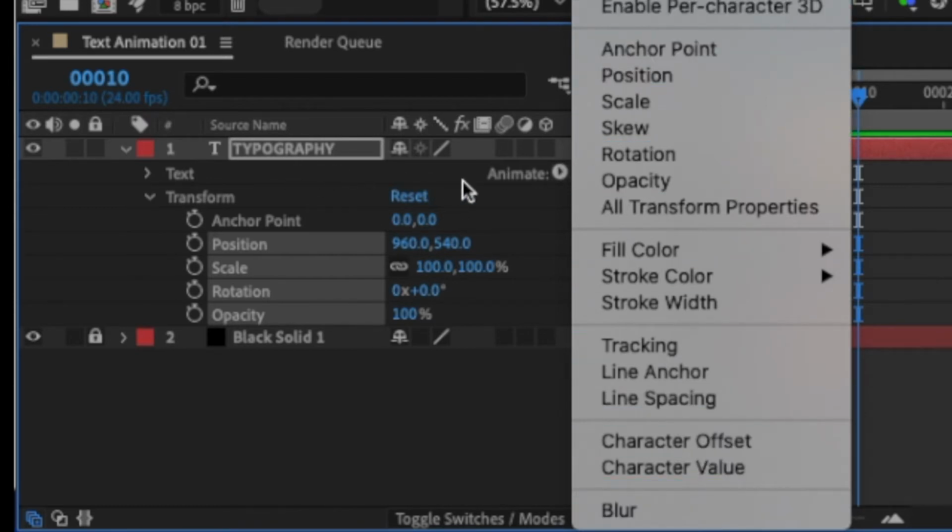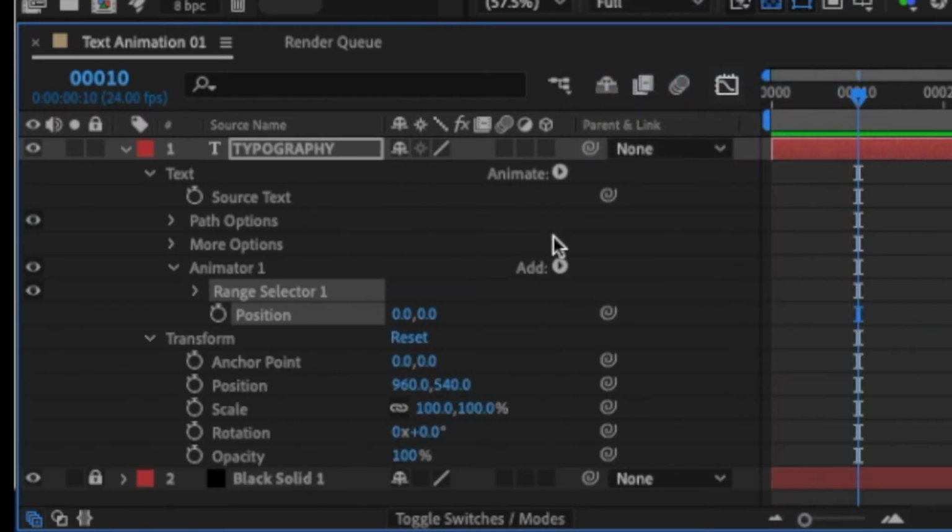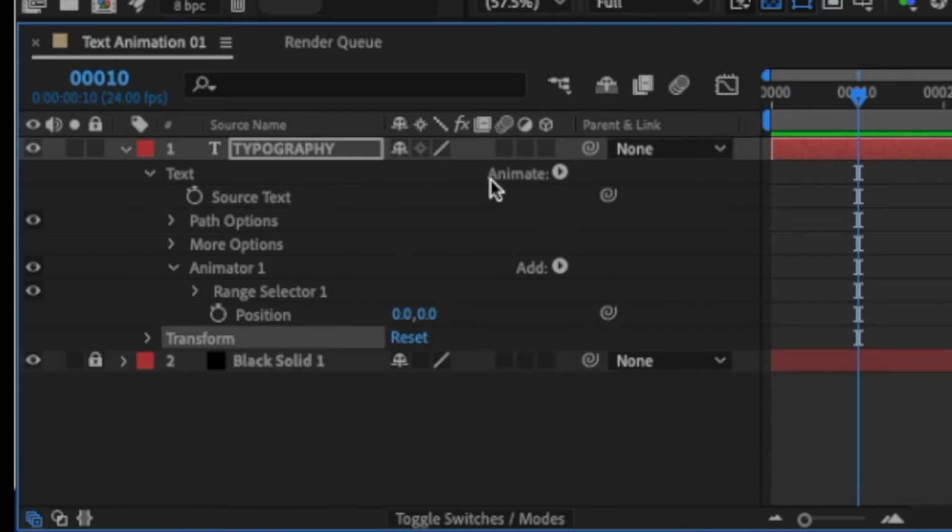Let's go ahead and select the position first. When I do that, notice that the transform parameters stay the same as before. They are reset, just like before, so I can close them. This animate parameter gave me a new position transformation that is part of something called Animator 1. Animator 1 didn't exist before I clicked on animate.